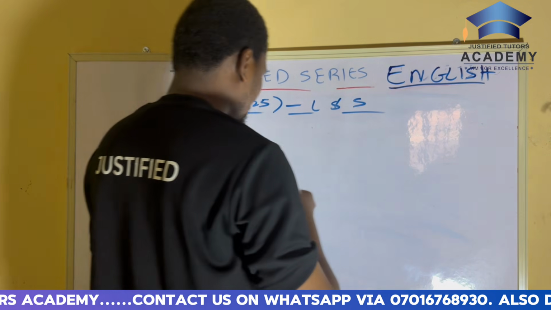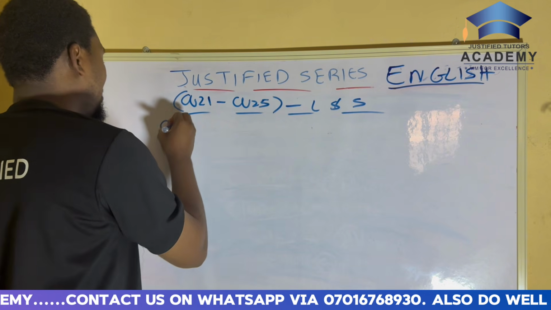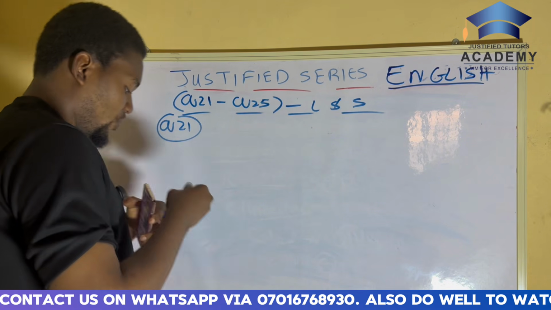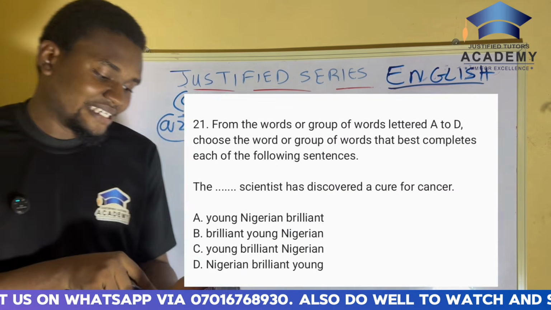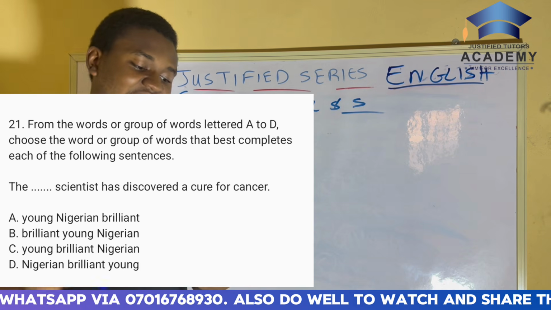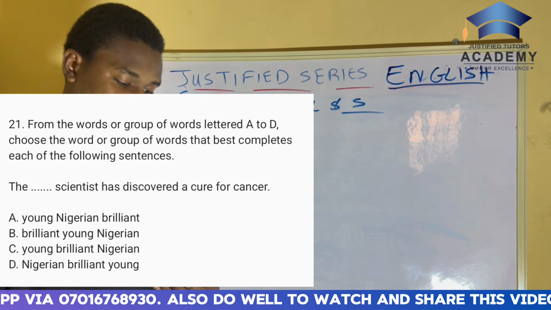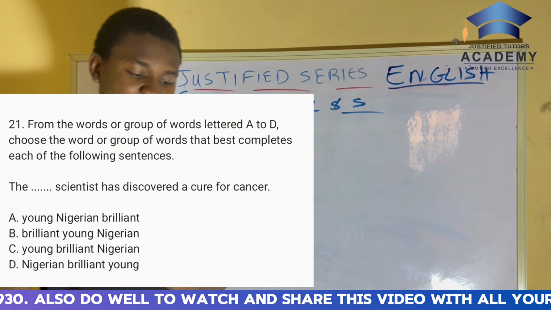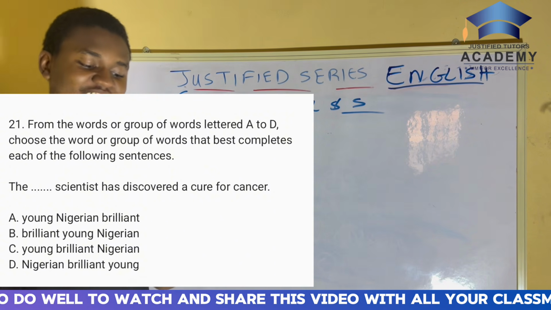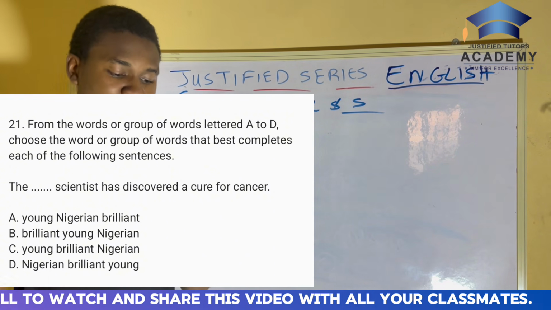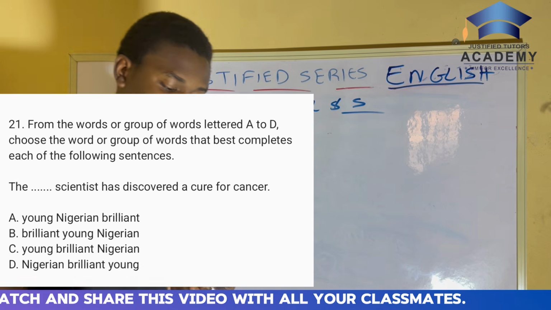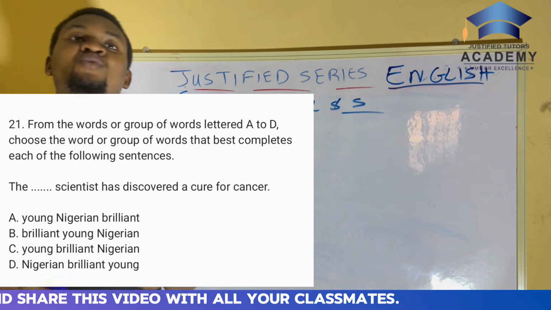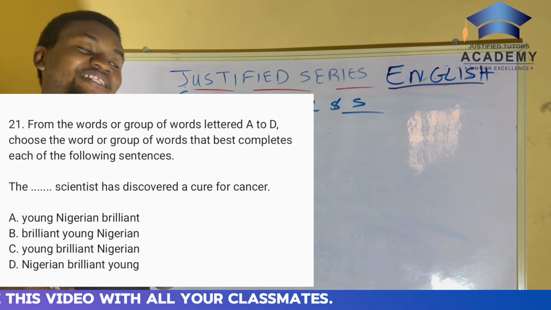All right, question 21. It says: the dash scientist has discovered a cure for cancer. A, young Nigerian brilliant. B, brilliant young Nigerian. C, young brilliant Nigerian. I'm sure this is where almost all students go to scatter.